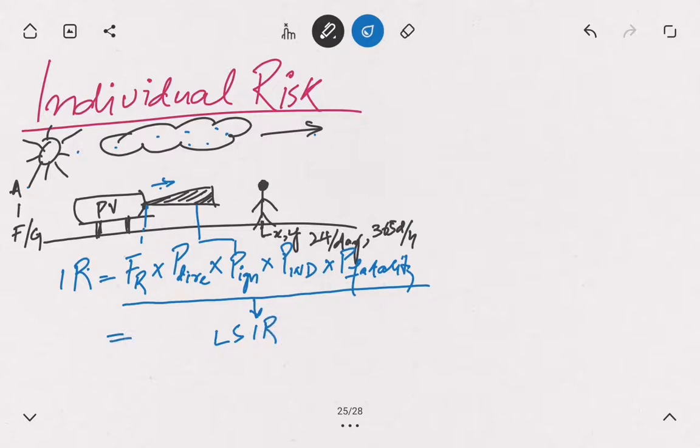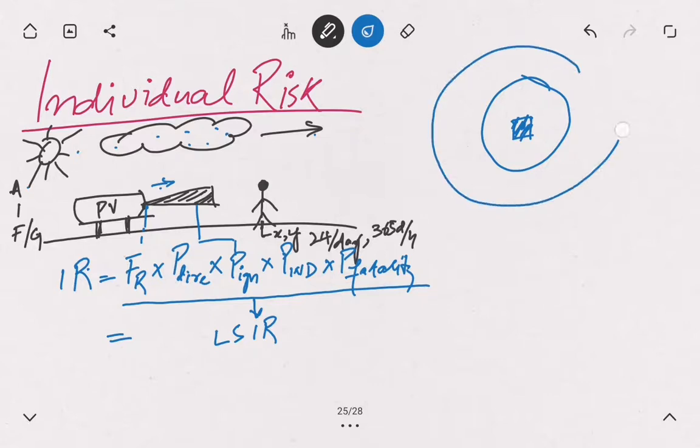Okay, so in a particular study, this location specific risk is presented in the form of contours, because at every geographical location the probability of fatality will decrease if we take a geographical location away from that hazard source.